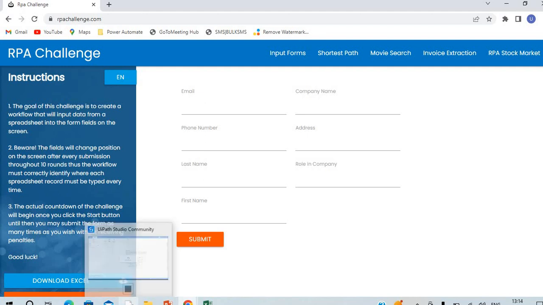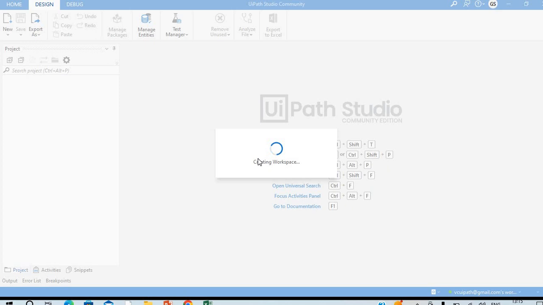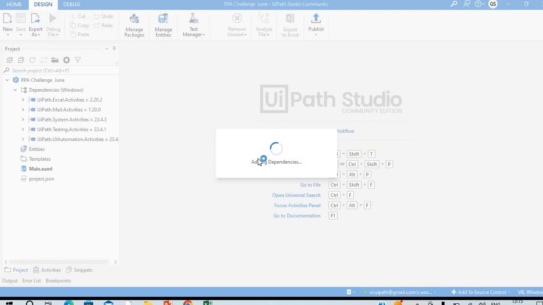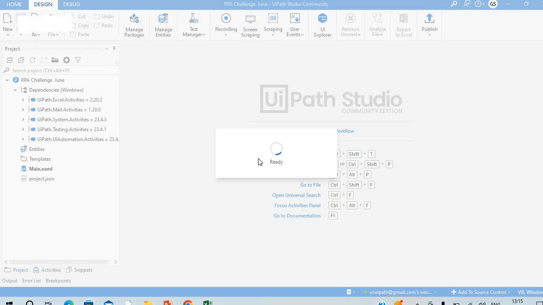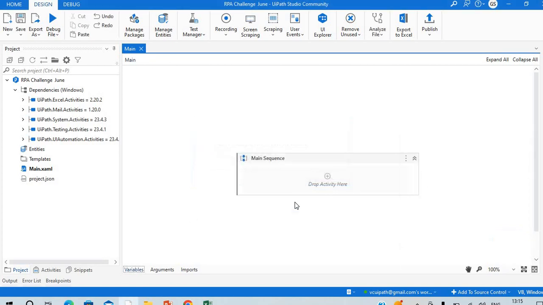So let's go ahead. You can see my project is getting created here. It takes some time because in the background it loads some dependencies and creates some workspace, so it takes a few seconds to get everything set up. Once all the setup is done, we can build our automation in UiPath. Now you can see my project is ready, and I'm going to build this particular automation.